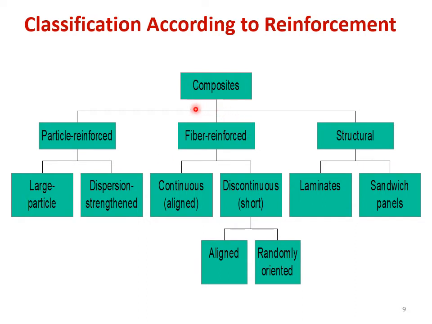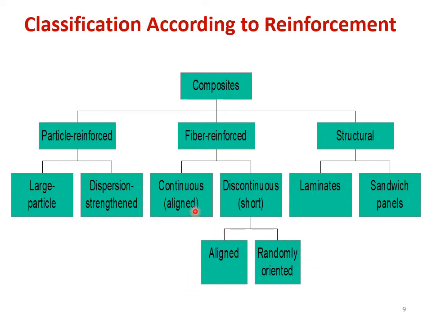And our area of interest or focus for your syllabus will be only concentrated on this fiber reinforced composite. So fiber reinforced composite is classified as continuous fiber reinforced composite or a discontinuous fiber reinforced composite. And this discontinuous fiber reinforced composite is further classified as aligned and randomly oriented. Aligned means all the short fibers are oriented in one single direction, and randomly oriented means the fibers are oriented in all the possible directions.